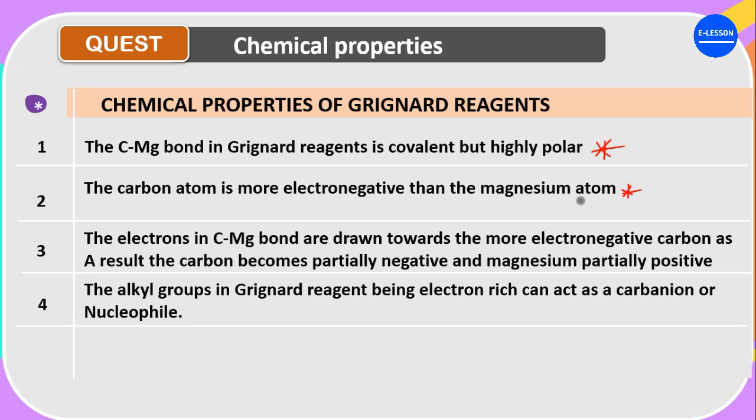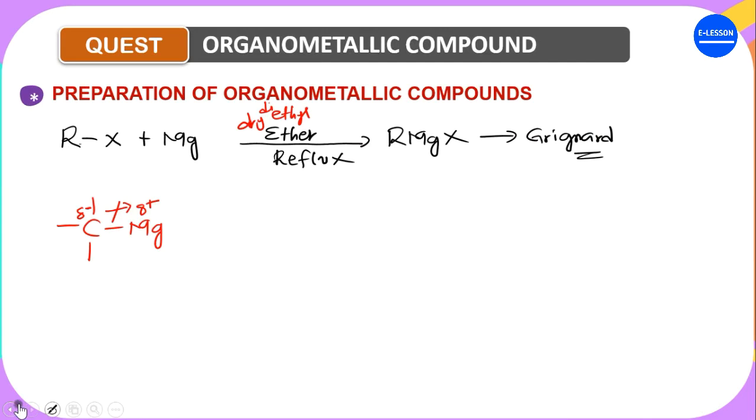I've also said that. Now, the next thing, I've also said this. We are just trying to give an overview of everything I've said before now. The alkyl groups in Grignard reagents, being electron-rich, can act as a carbanion or as a nucleophile. I've explained before that the reason why these reagents are used in the preparation of alcohol from, let's say, aldehyde and other synthetic compounds is because that carbon here is partially negative.